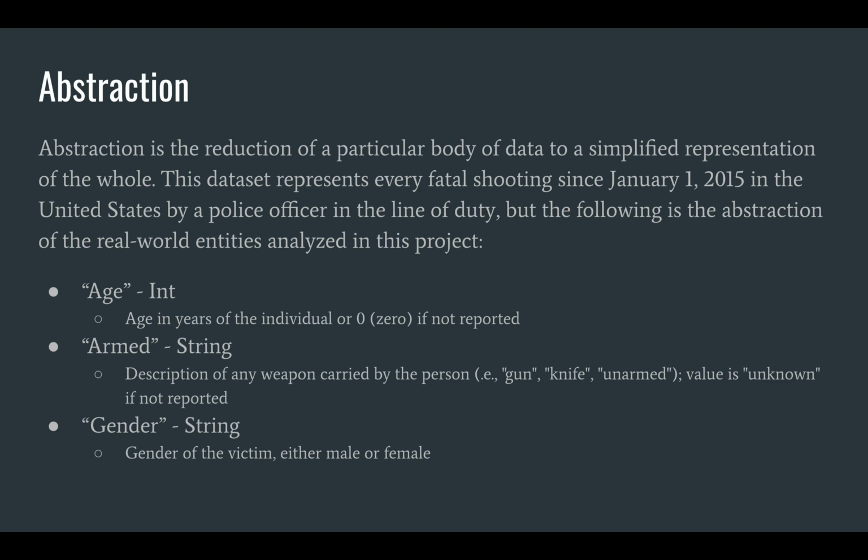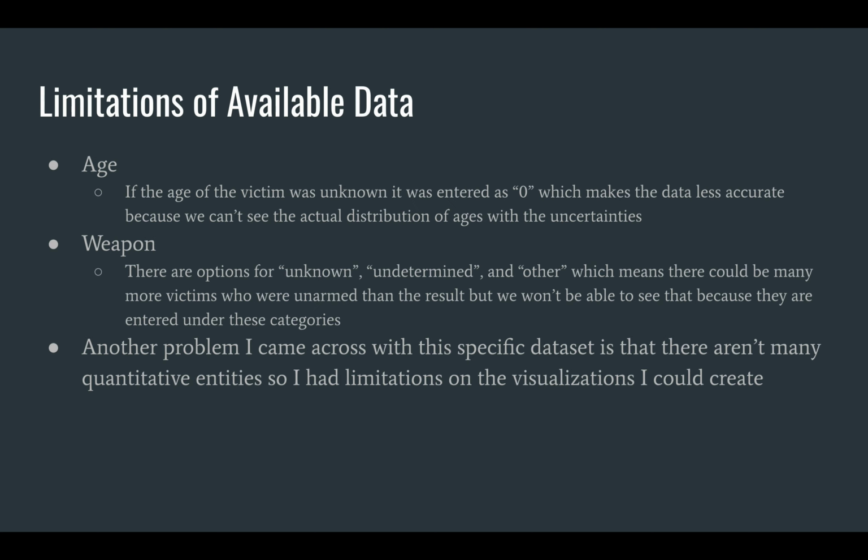First, I used age, which is an integer, and it's just representing the age in years of the individual, or 0 was put if the age was not reported. Next, I used armed, which is a string, and it's a description of any weapon carried by the person, and the value is unknown if not reported. Then finally, gender is a string, and it's either male or female.